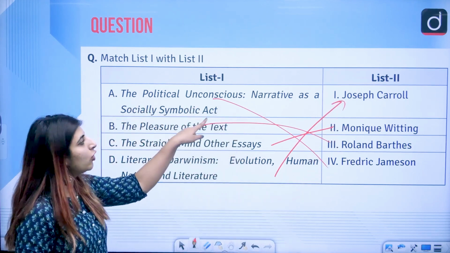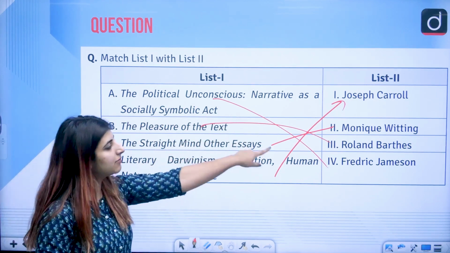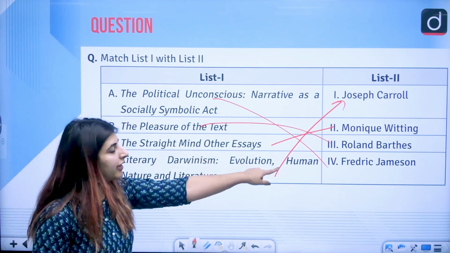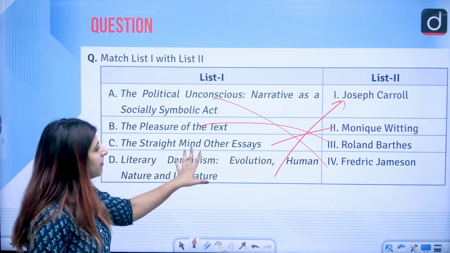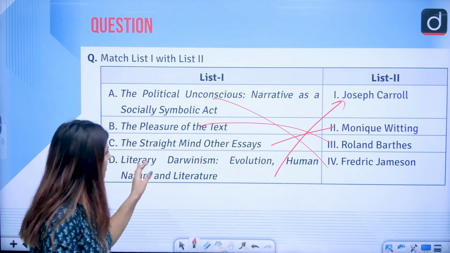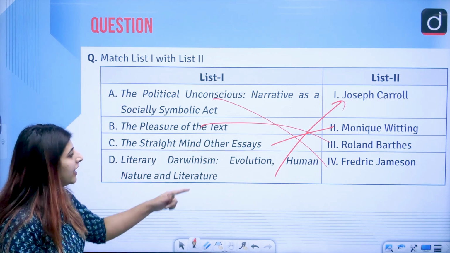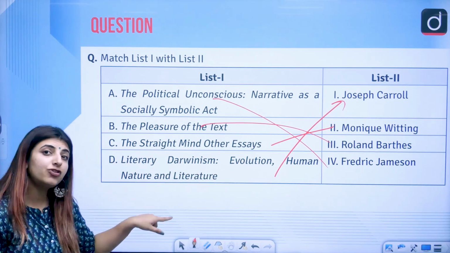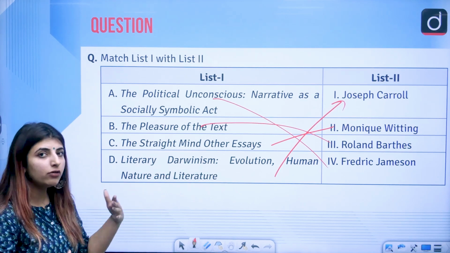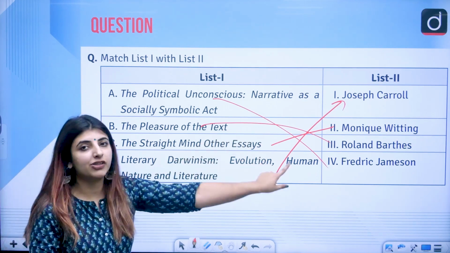So The Political Unconscious, which has the subtitle Narrative as a Socially Symbolic Act, is written by Frederic Jameson. The Pleasure of the Text is an important work written by Roland Barthes. The Straight Mind and Other Essays is written by Monique Wittig. And Literary Darwinism, related to Charles Darwin's idea of evolution, human nature and literature, how that idea of survival of the fittest applies, this book is written by Joseph Carroll.